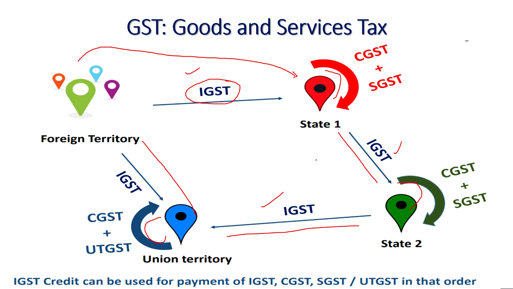And IGST credit can be used for payment of IGST first, then comes CGST, then comes the SGST and UTGST, in that order. Regarding this aspect, I will clearly mention it to you with 5 examples. Stay tuned till the end.